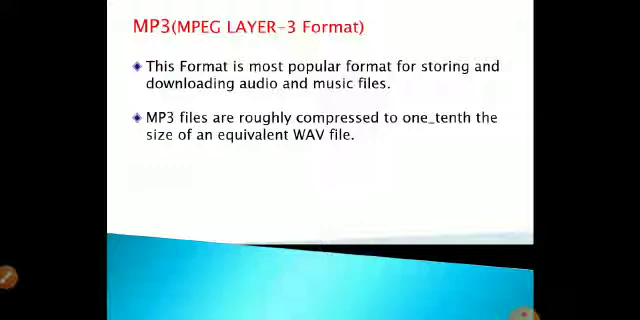So as the wave file occupies much more memory, these MP3 files occupy less memory as they are using that compression.